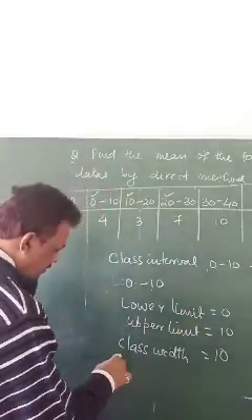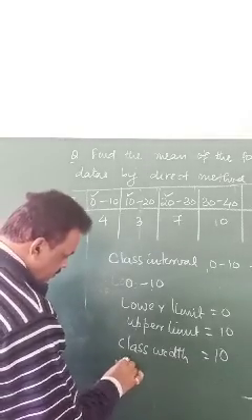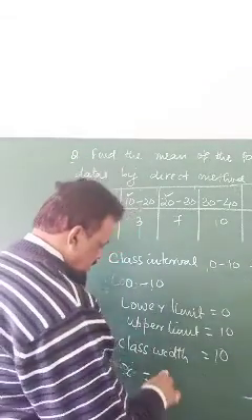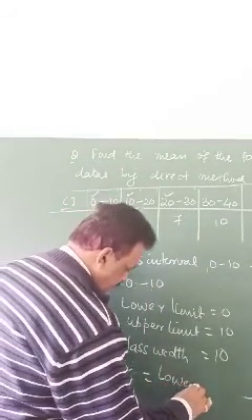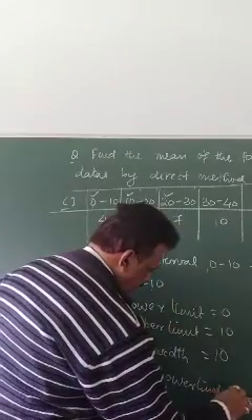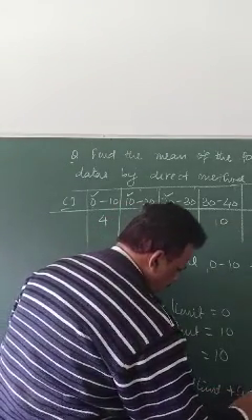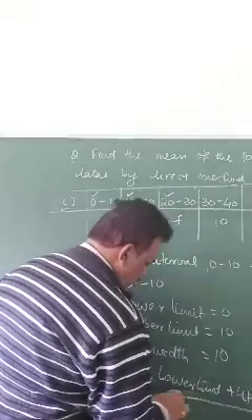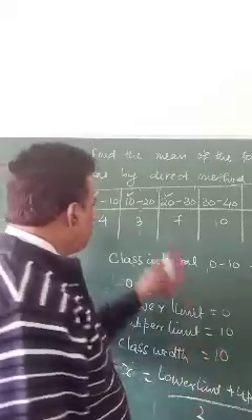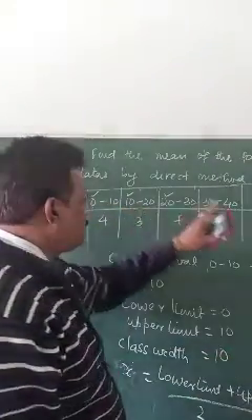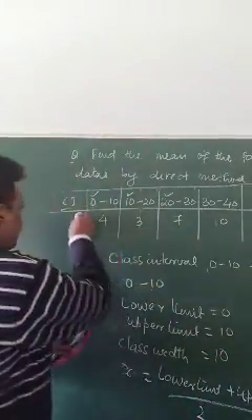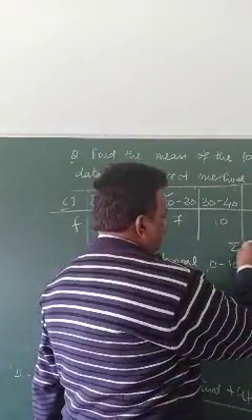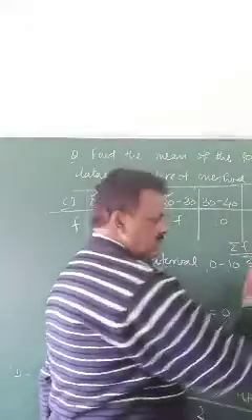Then you will find the middle value x, that is lower limit plus upper limit by 2. Everywhere you will find lower limit plus upper limit by 2, because this is your f. What you need? The formula is sigma fx by sigma f.